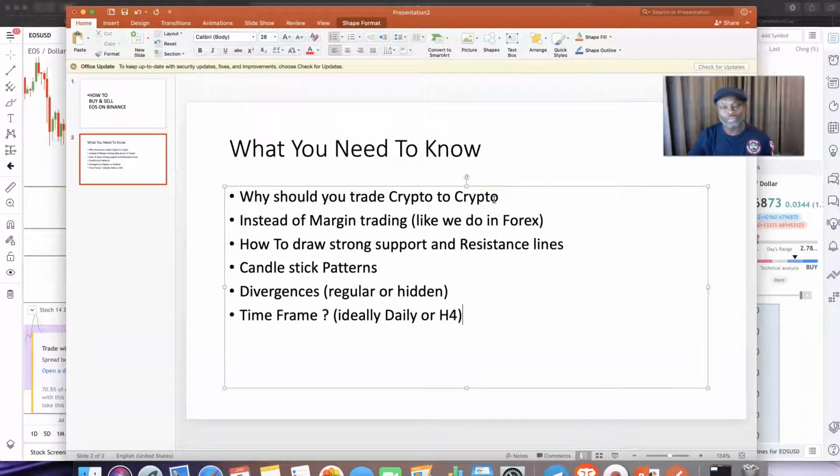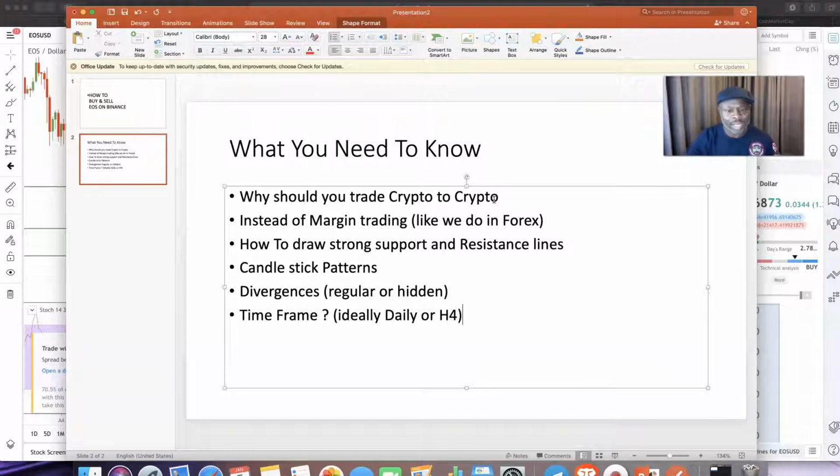You want to come and practice your skills, where, if you have EOS and Bitcoin, and you buy Bitcoin and price goes up, you have Bitcoin. If you sell EOS and price keeps rising, you have your EOS. Okay, so it's very different from margin trading, which is a bit more risky, like in Forex. So I hope that makes sense.